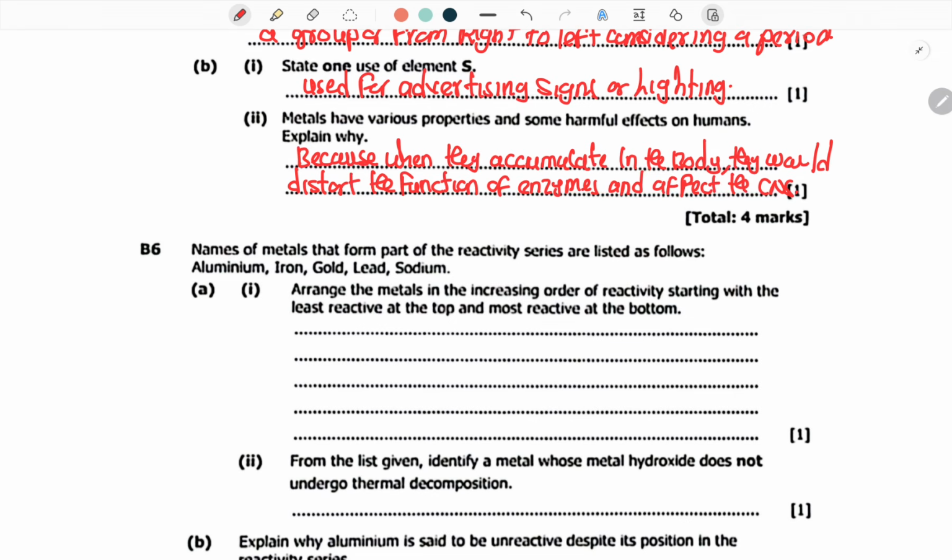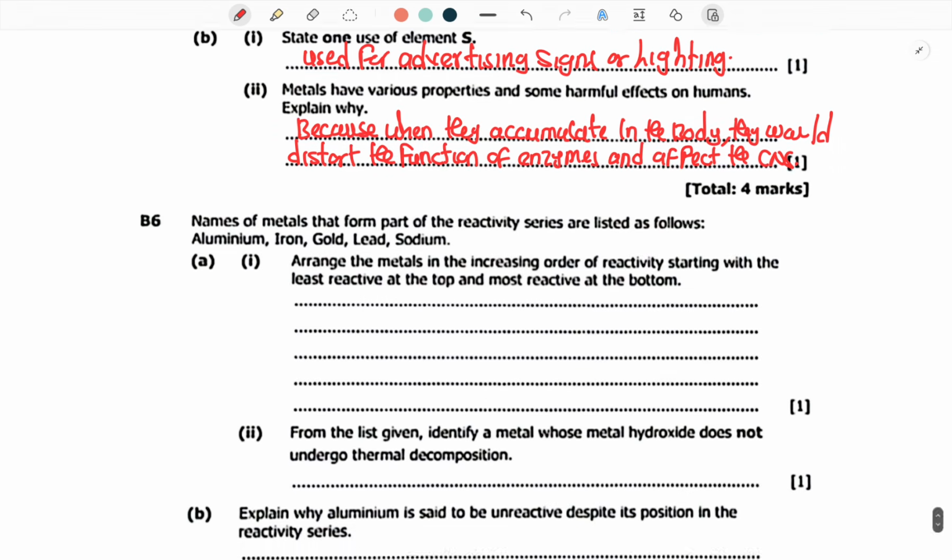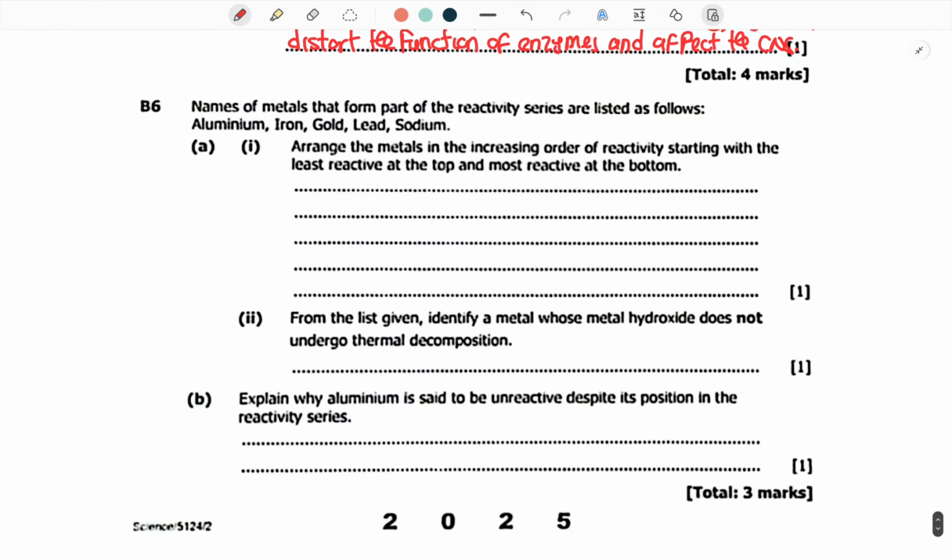Most enzymes would be affected, and enzymes are the ones that catalyze most of your reactions. So if these metals accumulate, they would distort the function of most enzymes and eventually affect your central nervous system, which you don't want.